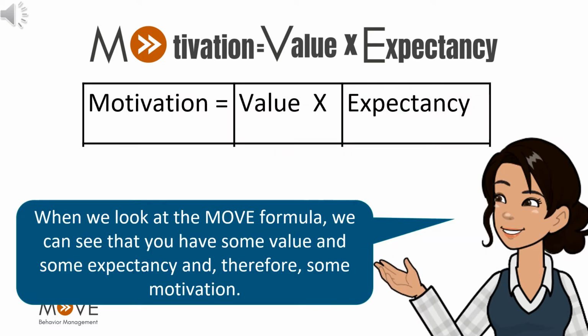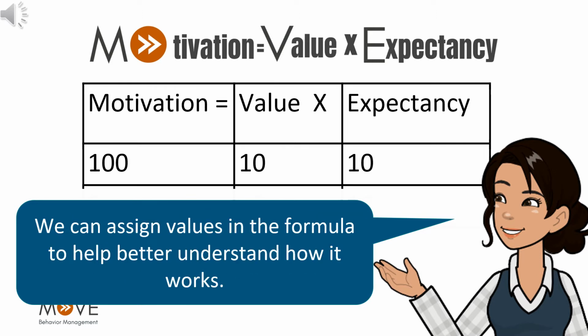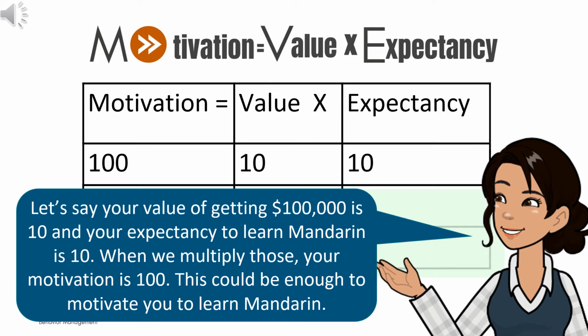When we look at the MOVE formula, we can see that you have some value and some expectancy, and therefore some motivation. We can assign values in the formula to help better understand how it works. Let's say your value of getting $100,000 is 10 and your expectancy to learn Mandarin is 10. When we multiply those, your motivation is 100. This could be enough to motivate you to learn Mandarin.